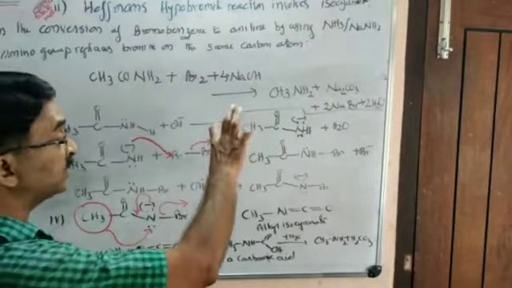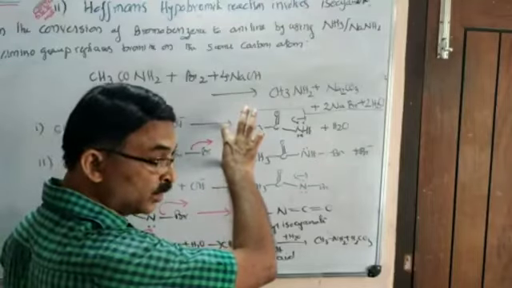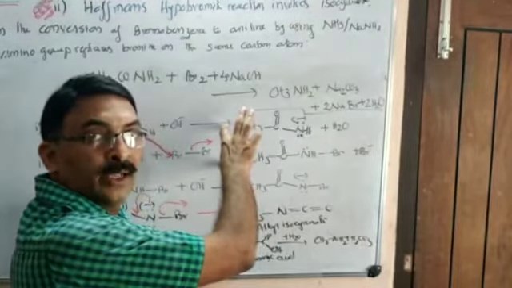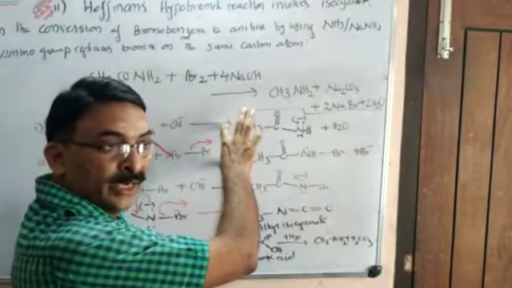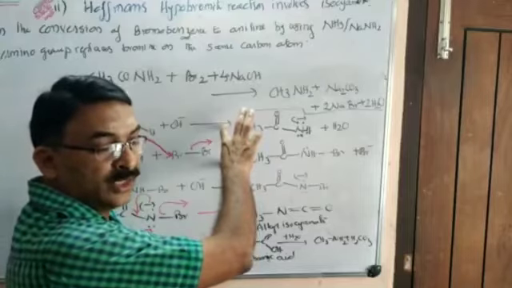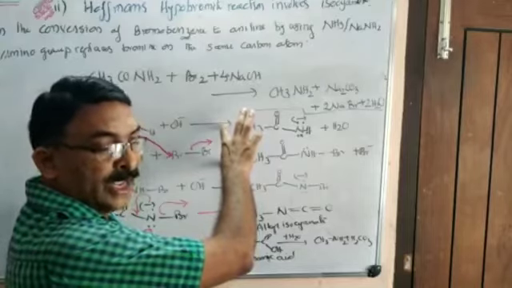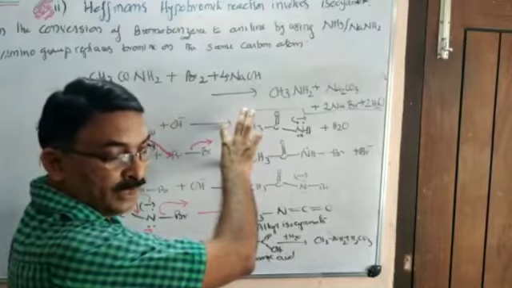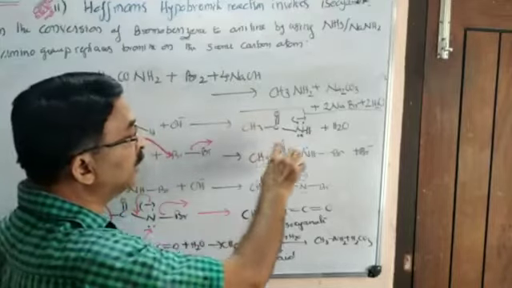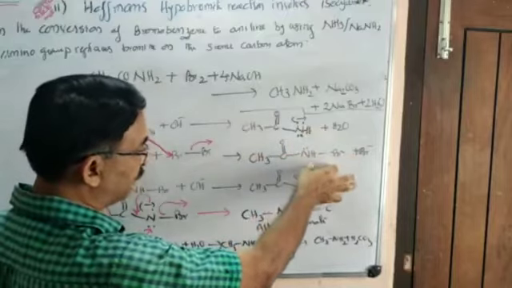See, if you consider these two steps together, one hydrogen of NH2 has been replaced by a bromine atom, but it happens not in a single step, in 2 steps. NH2 becoming NHBr means one H has been replaced by one Br. So that is the second step of the reaction.